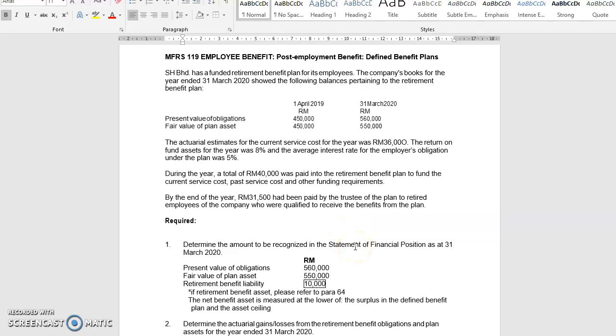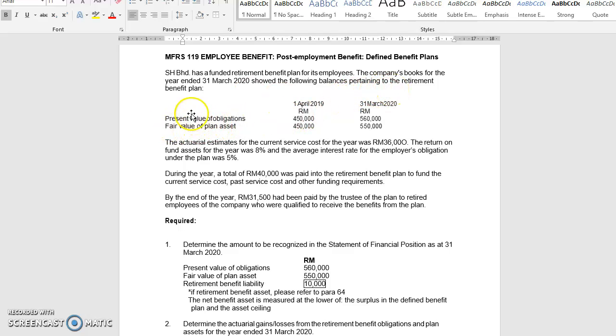Okay, let's take a look at an example question on post-employment benefit, defined benefit plan. In this question, we have this company, SH Berhad, which has a funded retirement benefit plan for its employees. The company's books for the year ended 31st March 2020 showed the following balances.